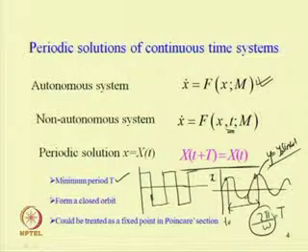In the case of a periodic solution, as already discussed, it will have a minimum period T. So the phase portrait will be a closed orbit. If you plot the phase portrait, that is displacement versus velocity, then it will be a closed circuit.